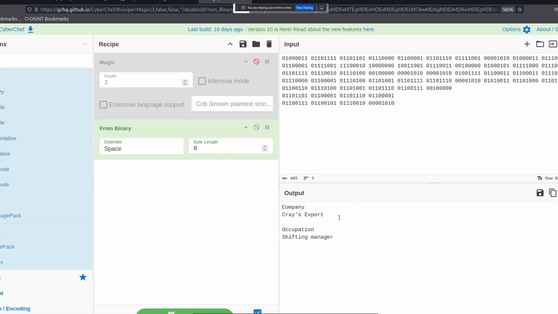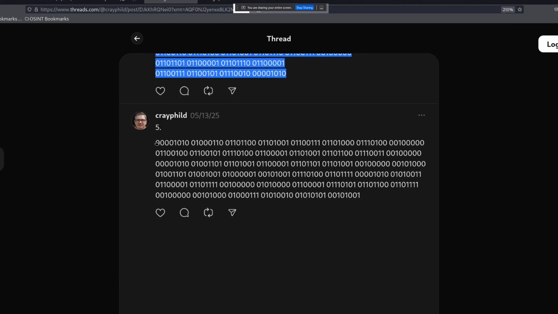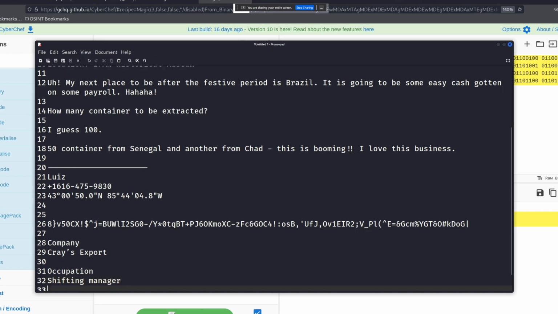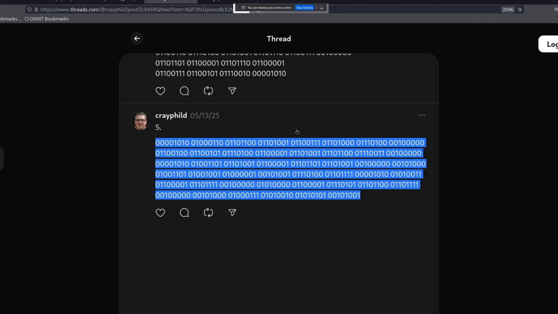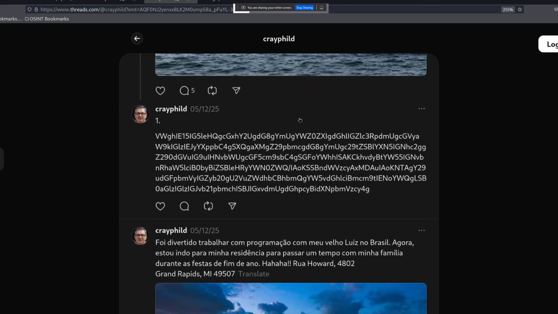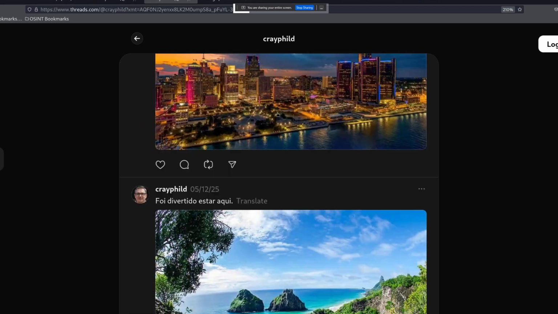From binary: company, craze export, occupation, shifting manager. Okay, let's copy this. And let's come back. And here we have another text. We also have some flight details from Miami to Sao Paulo. Okay, let me copy it, add it in here, and then come back. All right, so here we have extracted all the information that we were able to find and translated it to human readable text that we can use later. And we can also see some other information.